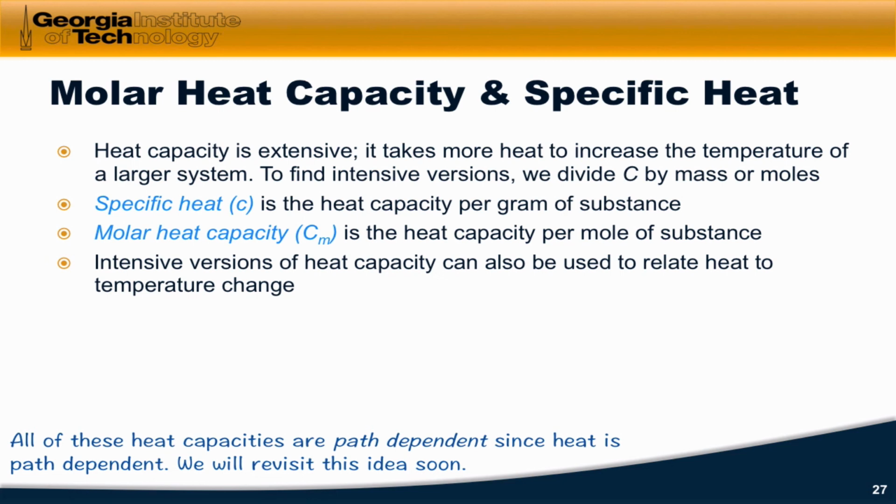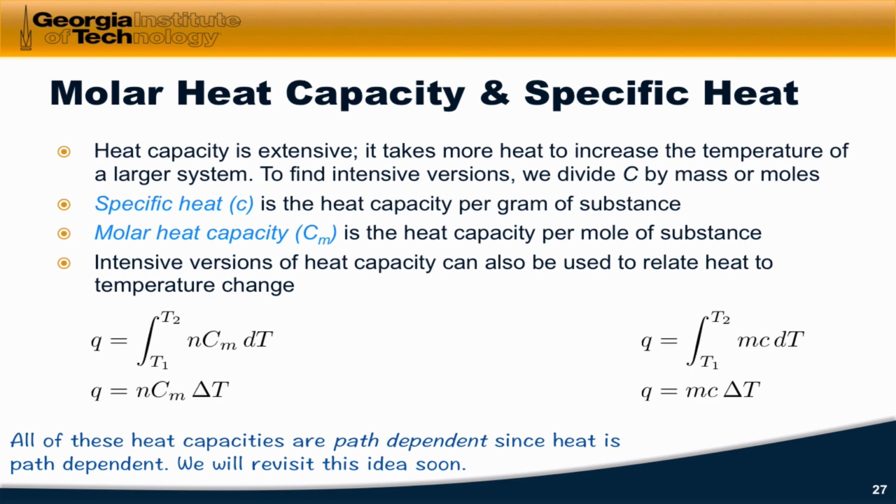We can also use these intensive versions of heat capacity to relate heat transfer to a temperature change. And the relevant equations are shown for you here. So for a general molar heat capacity that varies with temperature, we have to use an integral and write n, the number of moles, times the molar heat capacity, and integrate that between T1 and T2.